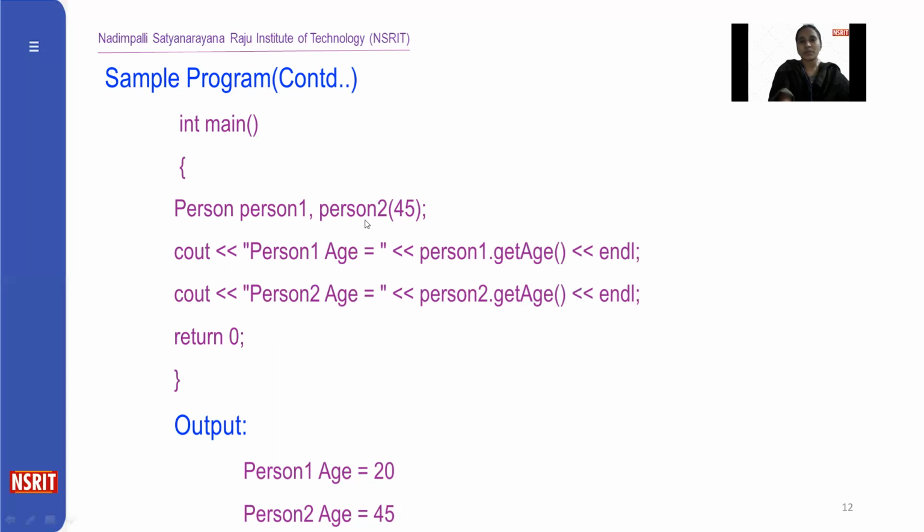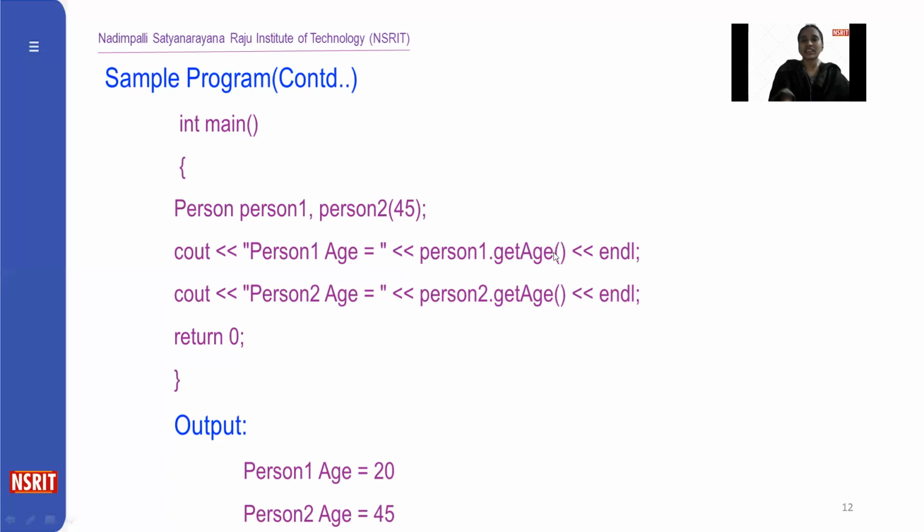age. And for person two, here we are passing one value, one parameter. At the time of the second object creation, person two, it automatically invokes the parameterized constructor. The parameterized constructor consists of only one parameter, value 45. Okay, so now display the values of person one and person two.